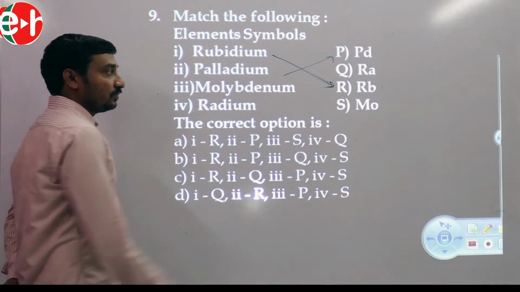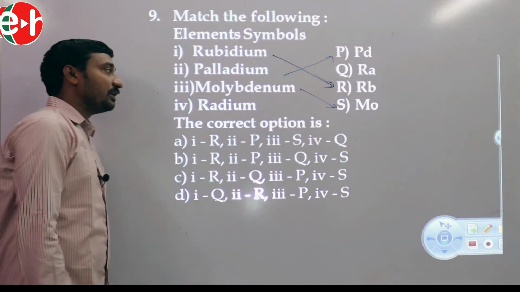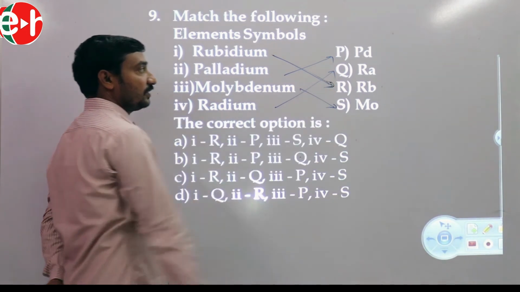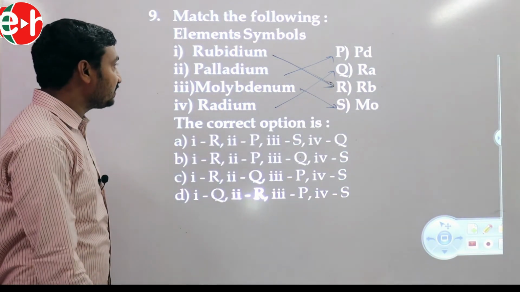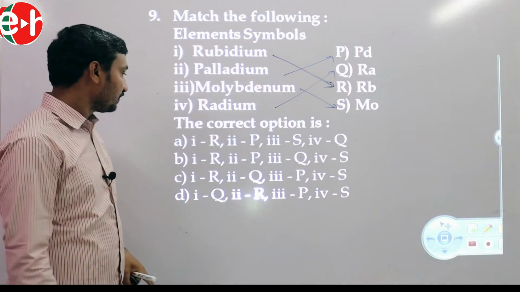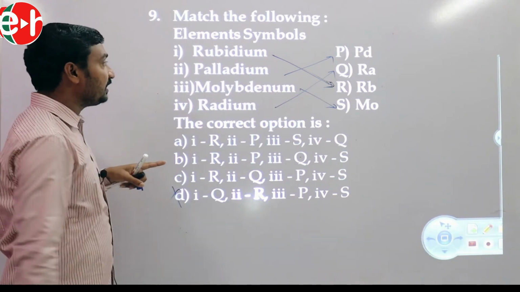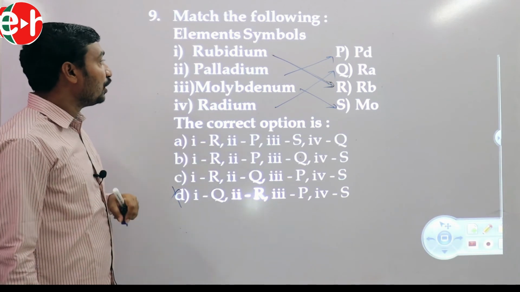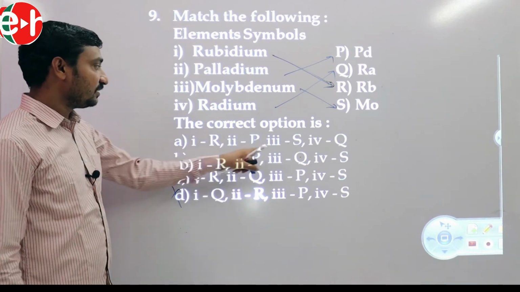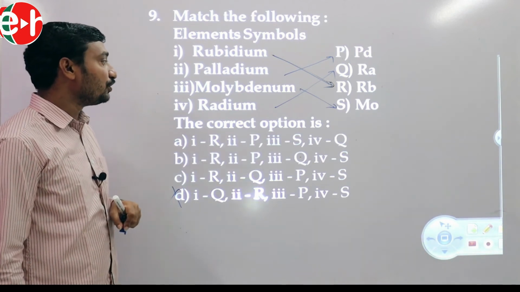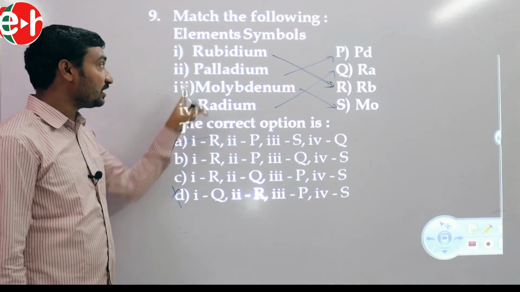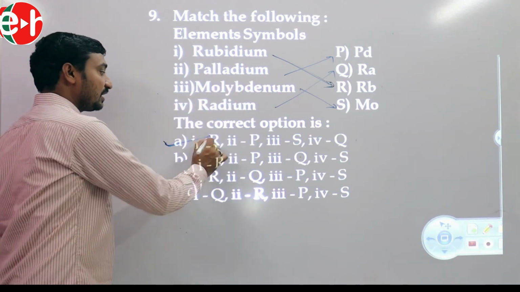Molybdenum, Mo. Radium, Ra. Hence the correct answer is 1R, 2P, 3S, 4Q. So the first one is the right answer. This is the correct matching.